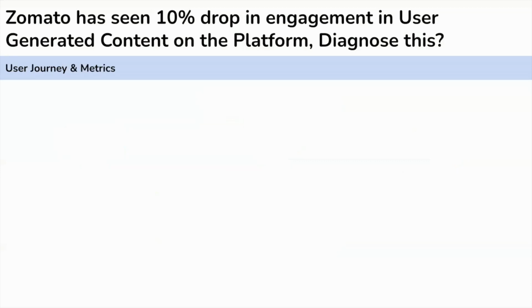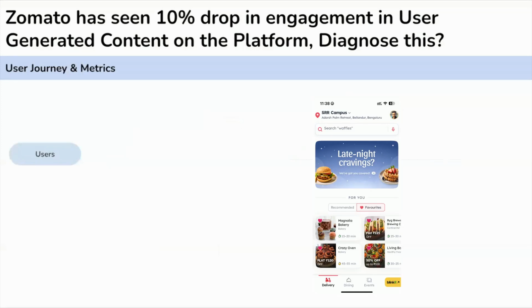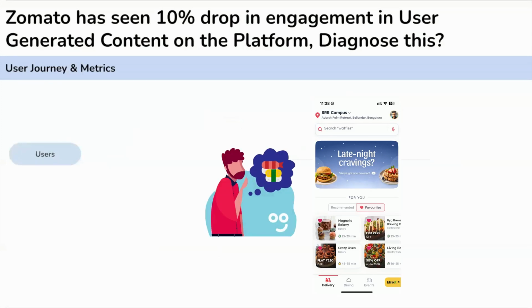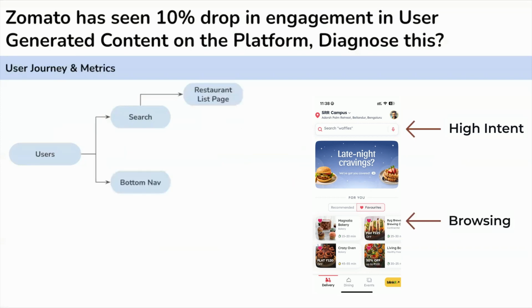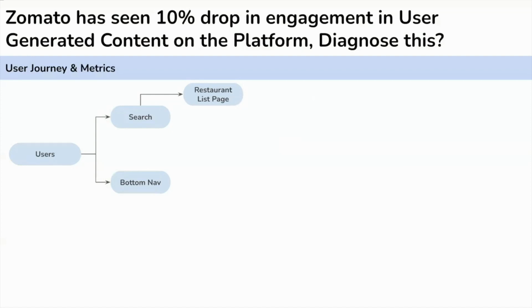So let's start with the funnel journey. The user first opens the app and starts discovering. There are different ways in which a user can discover on Zomato. Also, it depends on the intent of the user. For example, someone who is high in intent will use search, but someone who is in the intent of browsing will use the home page. So what are the potential sources through which a user discovers on the platform? It can be search, it can be the home page, it can also be notifications as well, right?